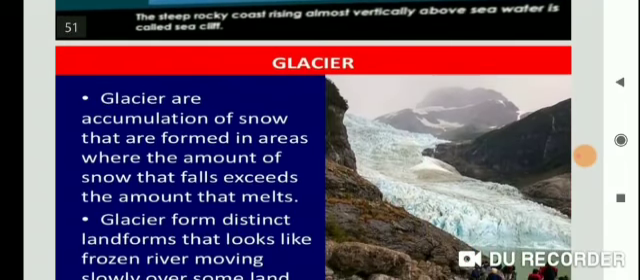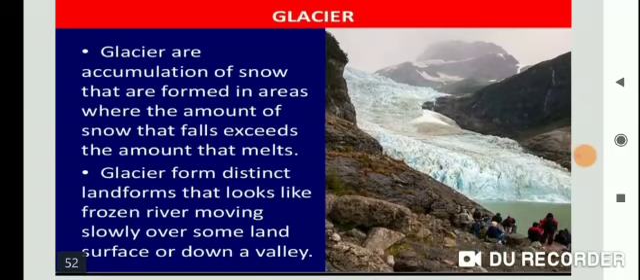glacier. This is the work of ice. Glaciers, students, are rivers of ice which erode the landscape by bulldozing soil and stone to expose the solid rock below.